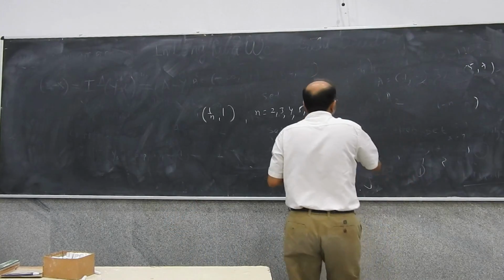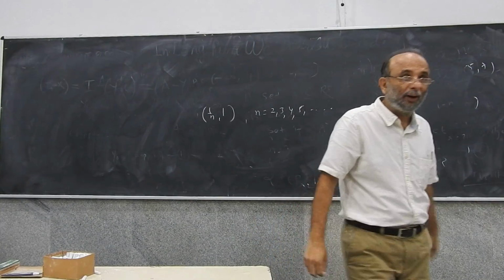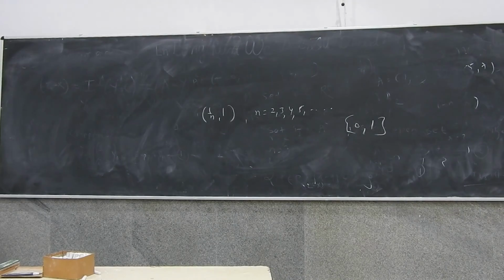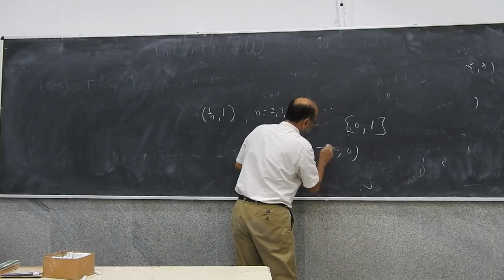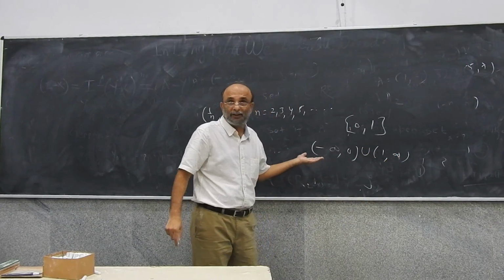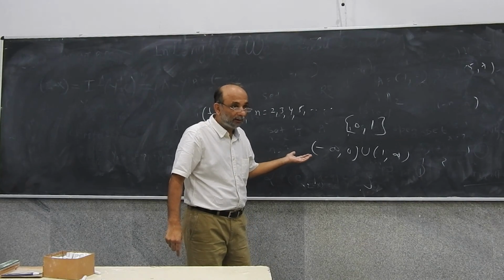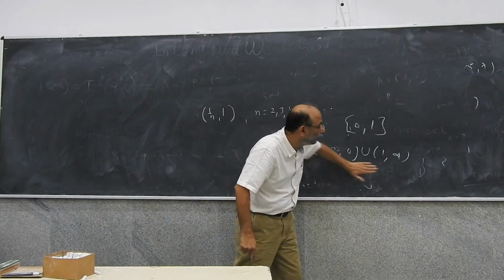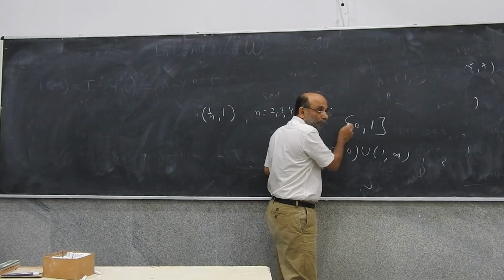Whereas if we have a set which contains 0 and 1, yeah? It's a closed set. Why? Because its complement is open. This would be the complement of this set, and this is an open set, this is an open set, this is an open set. The union is an open set. And therefore this is a closed set because the complement of this set is open.